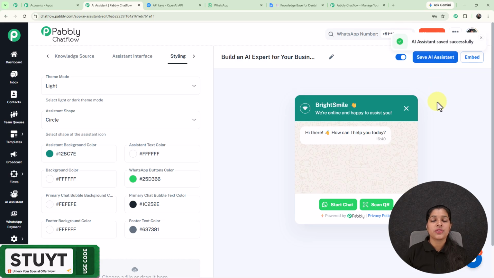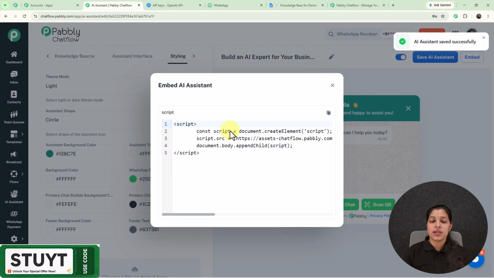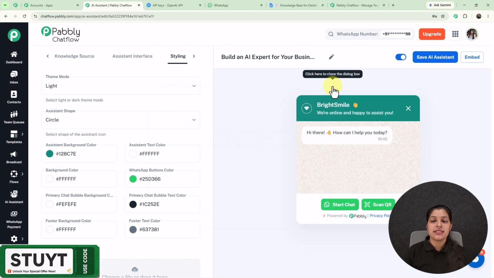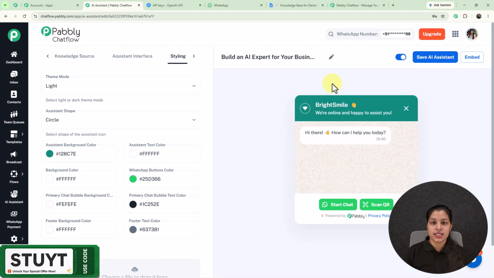And now once you have created this AI assistant and wish to embed this to your website, then you just have to click over this embed button, and right here we are getting the script code which you can paste over your website, and this AI assistant will be embedded to your website. So this is the process for creating a no coding AI assistant which is going to automate all the manual conversations.